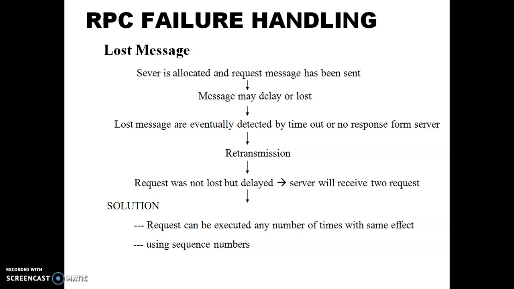So lost messages are eventually detected by timeout or no response from the server. Retransmission is the only solution. A request can be executed any number of times with the same effect using the sequence number.